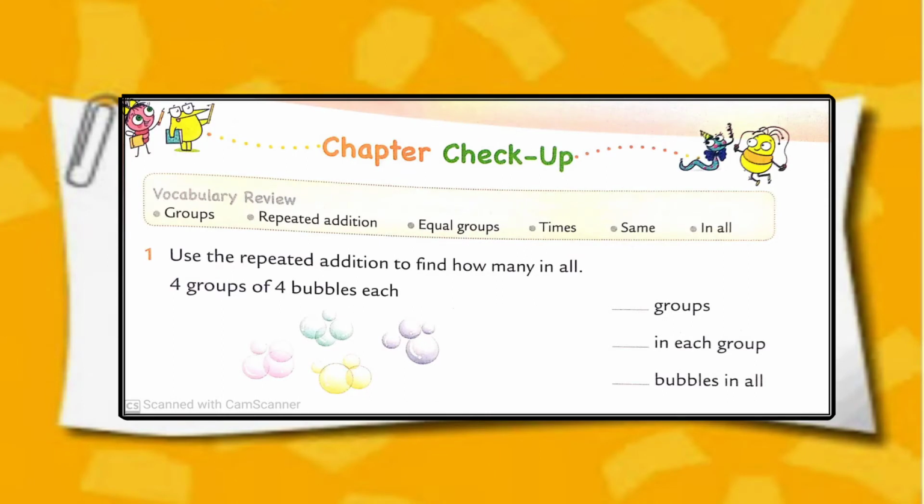Use the repeated addition to find how many in all. 4 groups of 4 bubbles each. Here we have 4 groups. 4 bubbles in each group. So 4 plus 4 plus 4 plus 4. Or 4 times 4. 4 fours are 16. 16 bubbles in all.